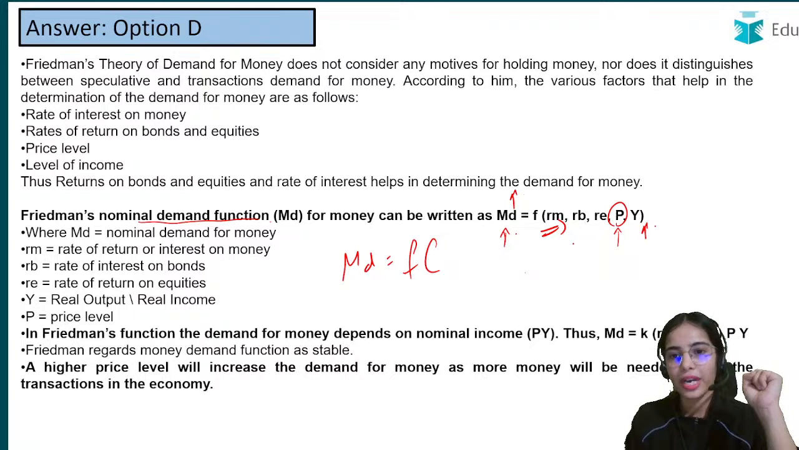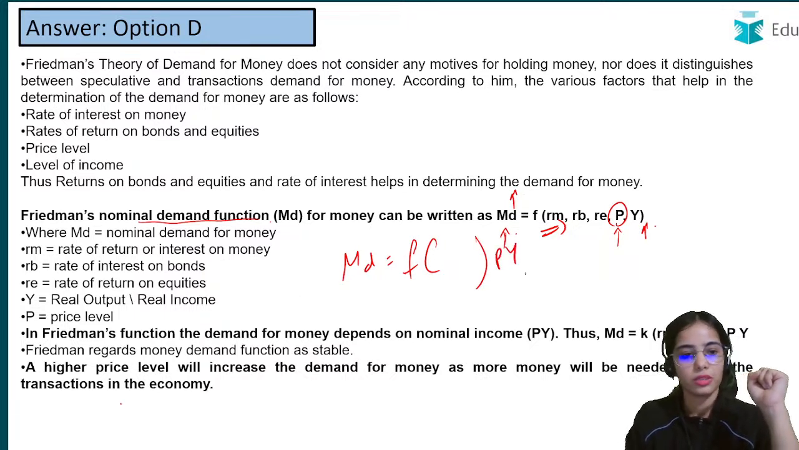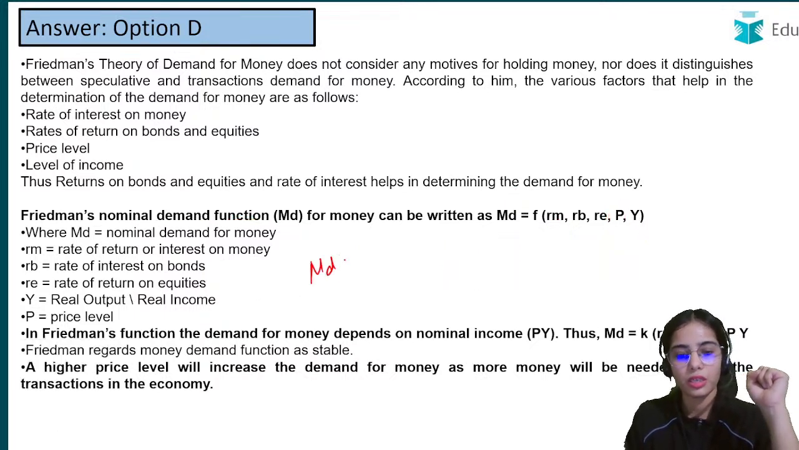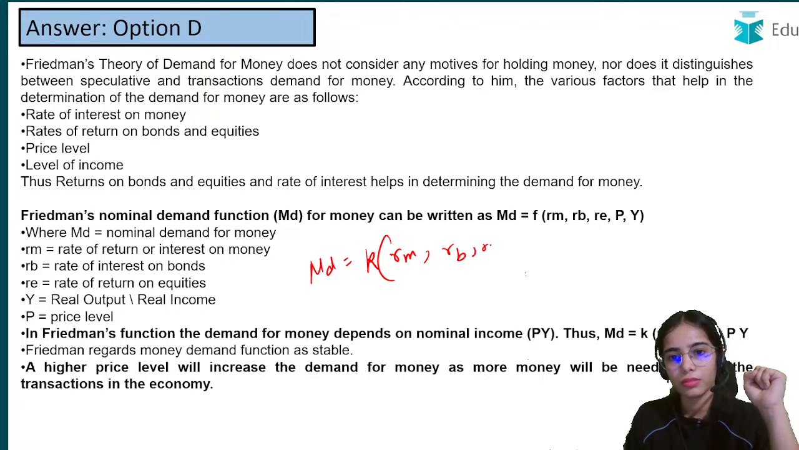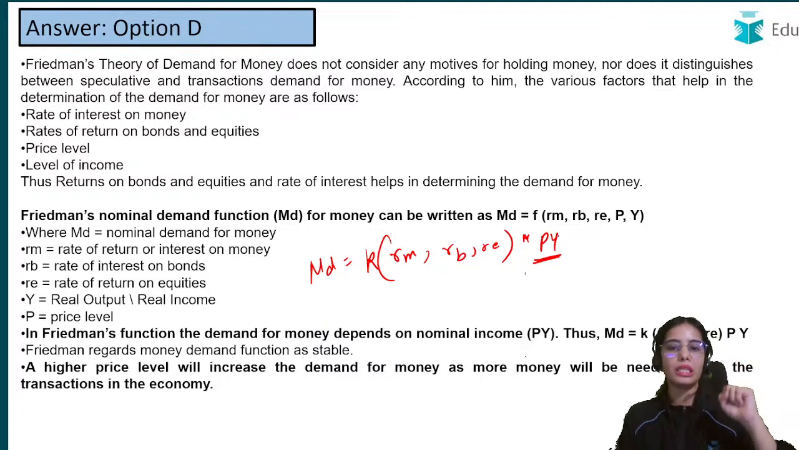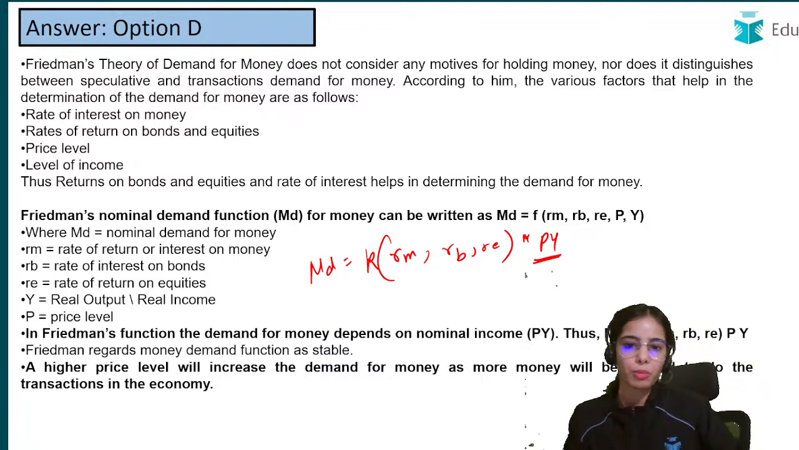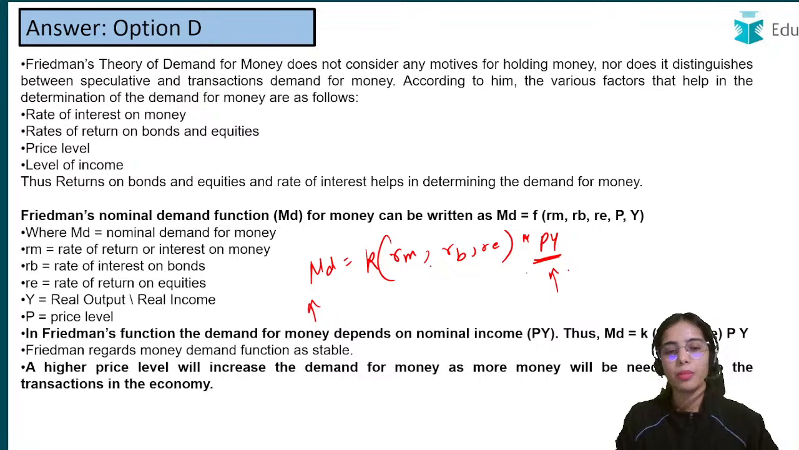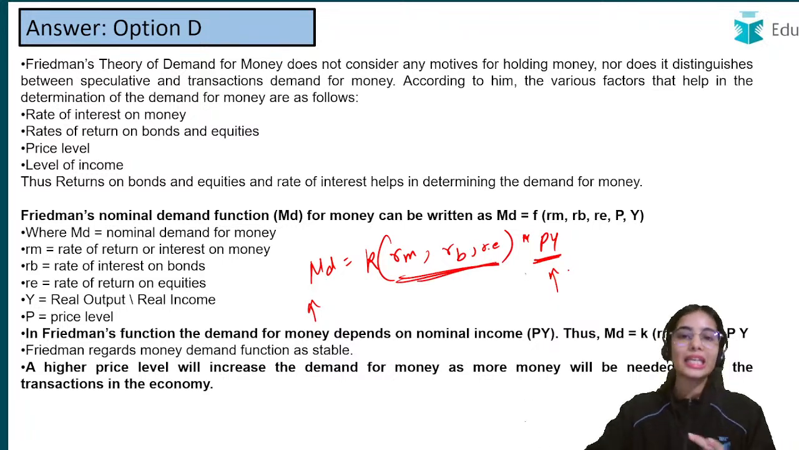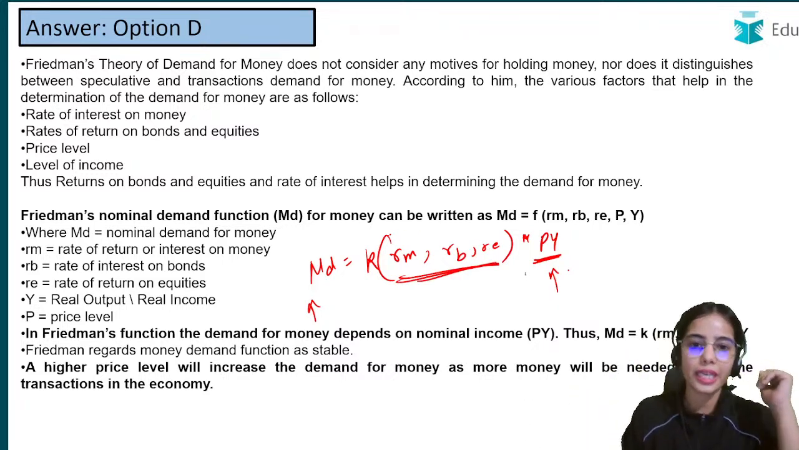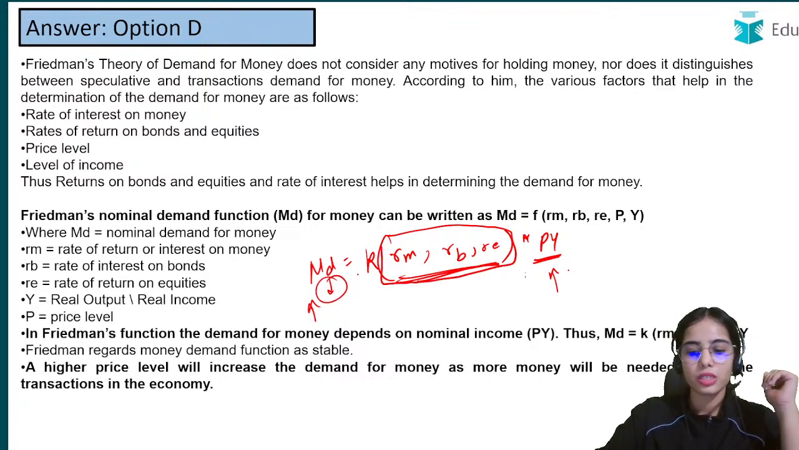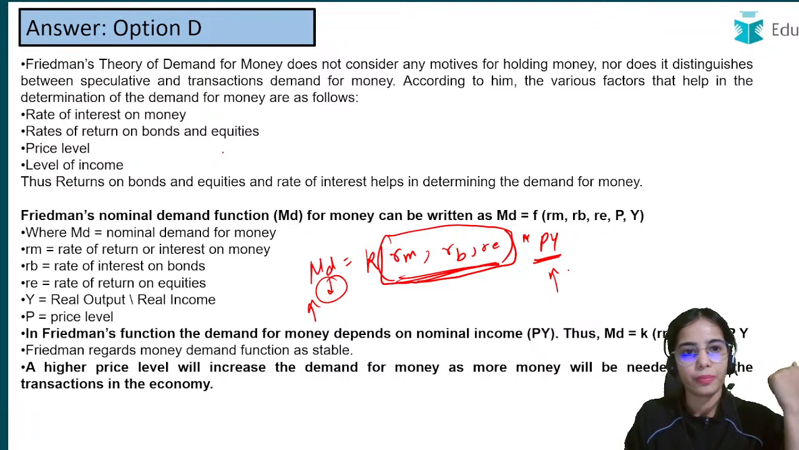So here the PY, if we take out the PY, your demand for money is dependent upon the returns that you are getting, multiplied by the nominal income, the price level and income. If your nominal income is high, you will demand more money, but it also depends upon the returns. If you are getting high returns, you will want to hold less money. So this is Friedman's idea.